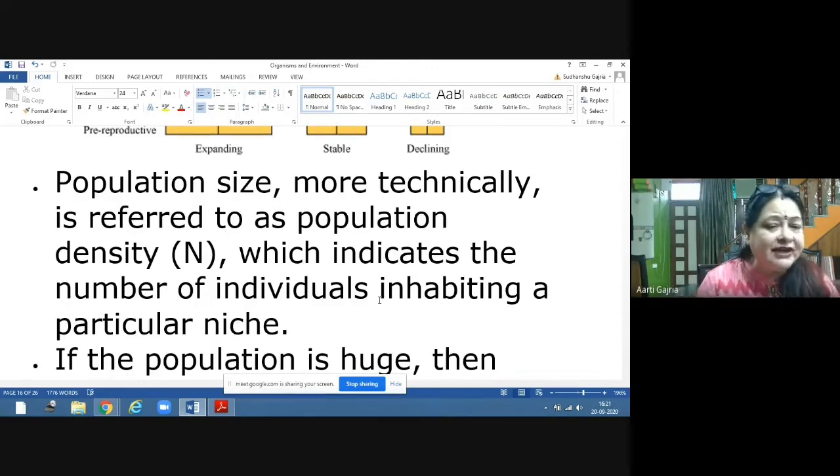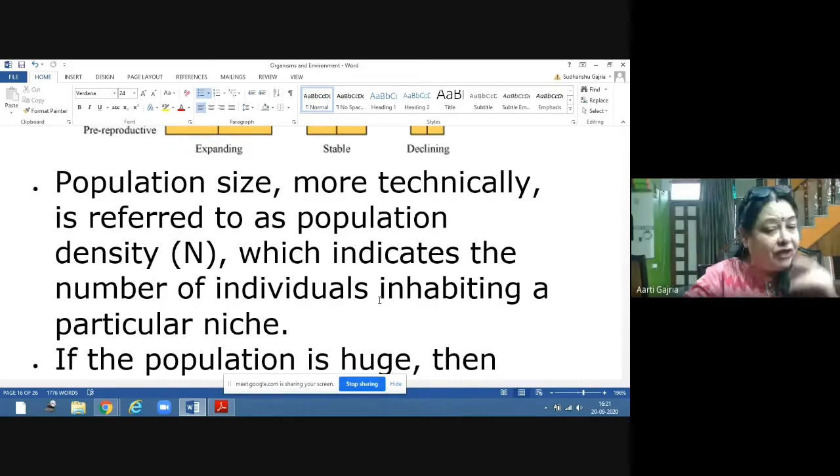Because every time we cannot find the exact number of organisms, it's practically not possible. If you want to count the number of tigers or lions in the forest, you don't have to go and count each and every lion and tiger. What the census people are doing is counting the pug marks and seeing the excretory material, and through that they find out the population density.